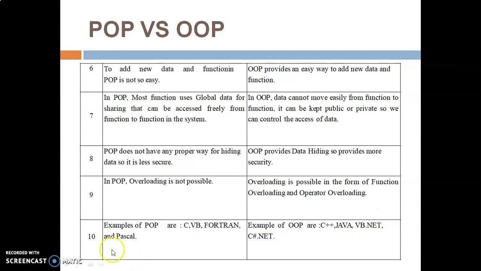So examples of POP are, as I said during my video also, C, Visual Basic, Fortran, COBOL, Pascal. These all are examples of traditional programming languages, that is POP. And these are examples of OOP, that is C++, Java, VB.NET, C#.NET, etc.